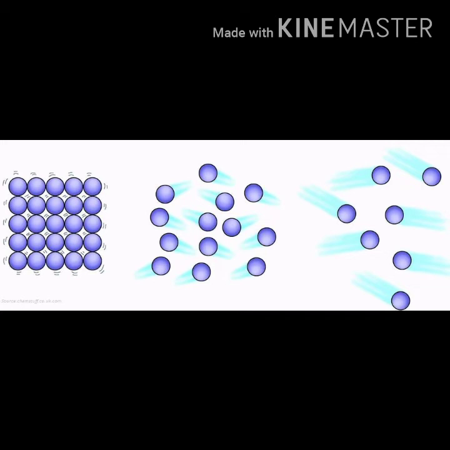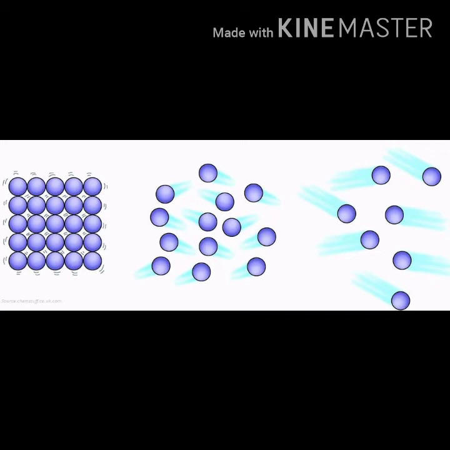The solid particles are arranged very tightly, held tightly compared to the particles of liquid. In liquid there is free space, so the particles can move freely and can flow. So these are the characteristics of liquid.